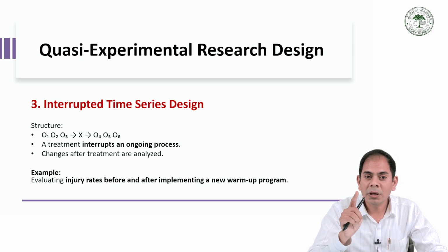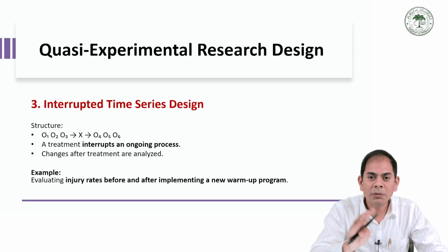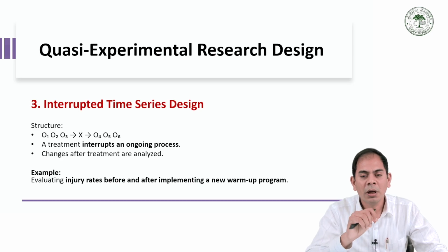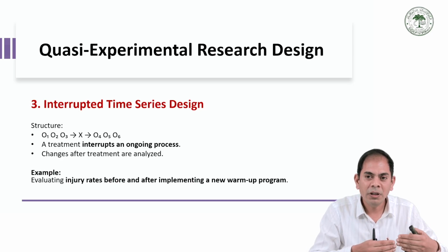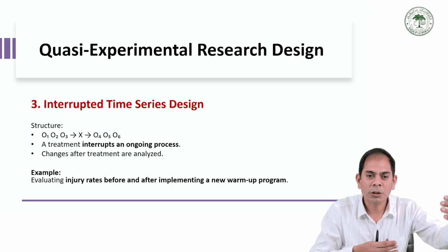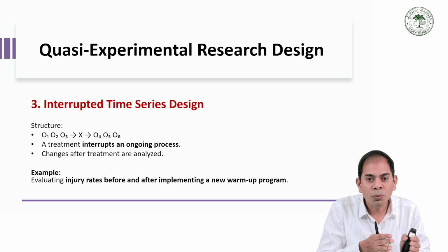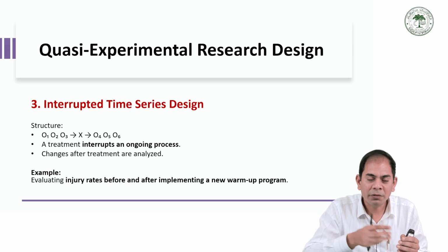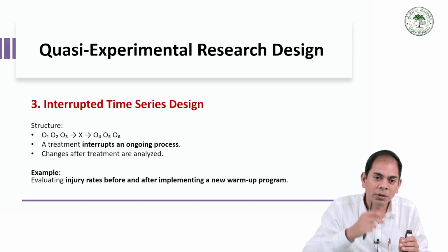It is a simple but important example. A researcher measures the athlete's fitness and records it every week for one month. For example, it is recorded on Monday, next Monday, next Monday, next Monday. Then a new training program is introduced. After these records, a new program is introduced.